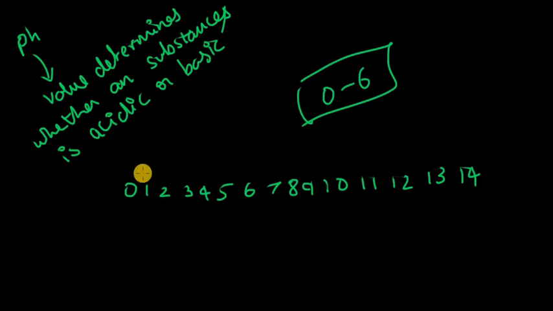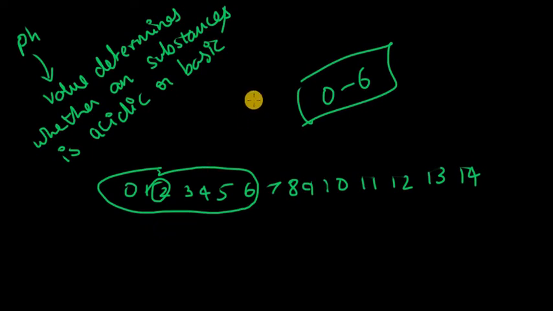Acidic substances have a pH value which can range from 0 to 6. Some acids can have a pH value of 2, some a pH value of 5, and some acidic substances a pH value of 6. Different acids have different pH values, but all acids will have a pH value between 0 and 6.